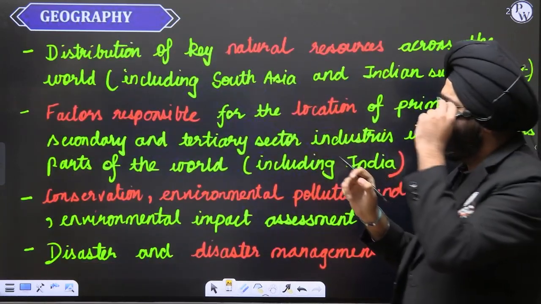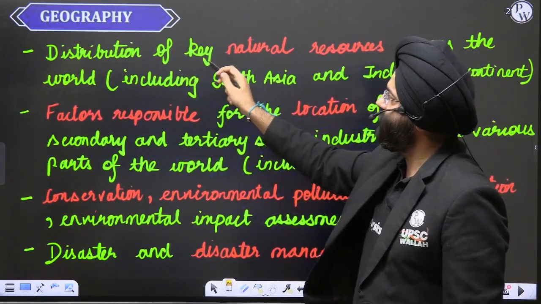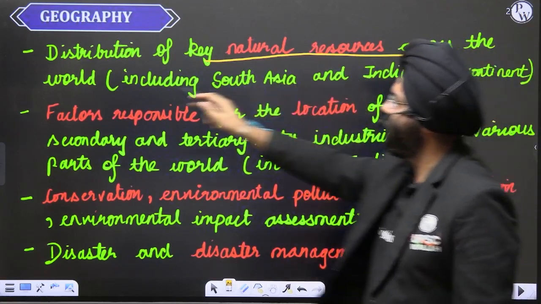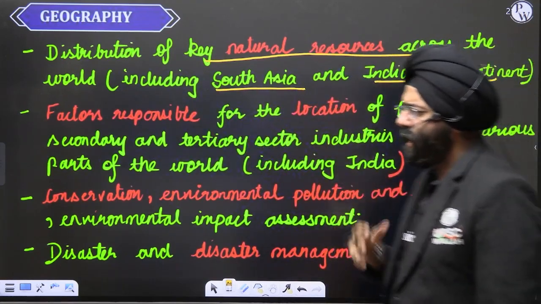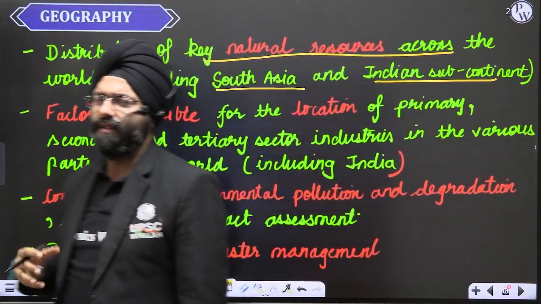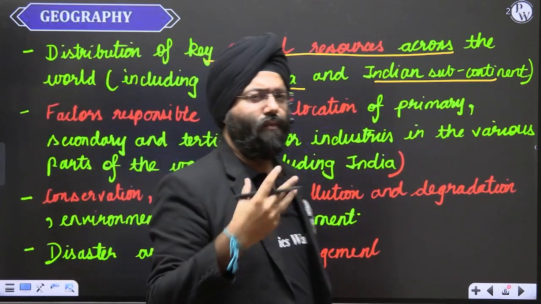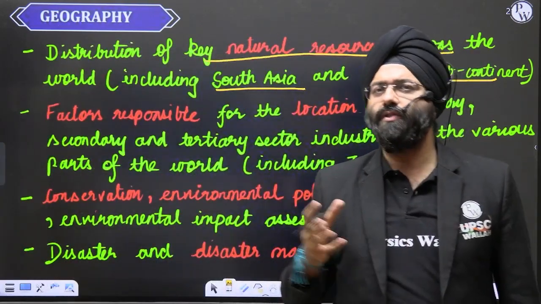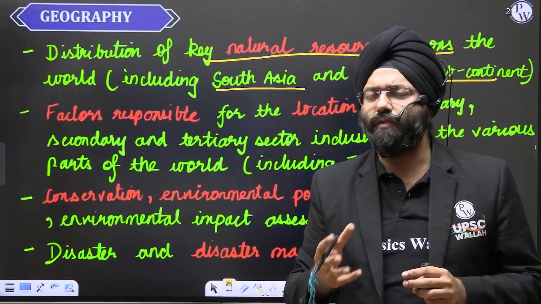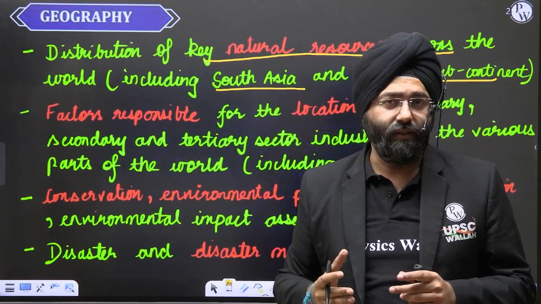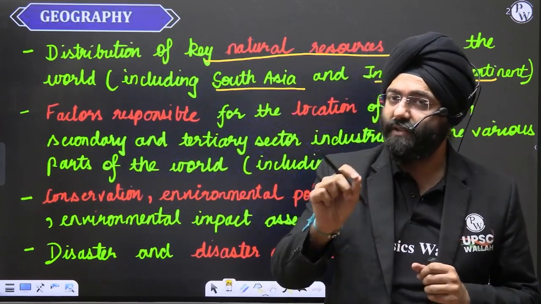Now, this part basically covers, let us say, the human and the economic aspects of geography. Distribution of the key natural resources across the world, including South Asia and the Indian subcontinent. So, what all natural resources are found here? With respect to whether it is mineral, whether it is water resources, land resources, petroleum, let us say bauxite, or let us say lignite, what all resources we can basically study, which is prescribed, let us say, in the form of the NCERTs, or the standard resources which we use, and something that is present in the current affairs becomes very important with respect to the geography syllabus for prelims as well as the mains examination.